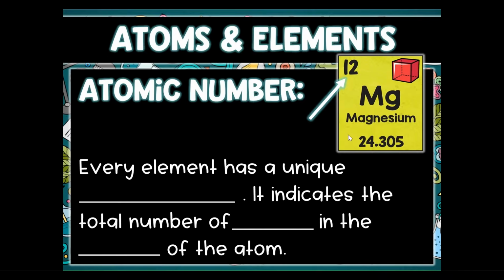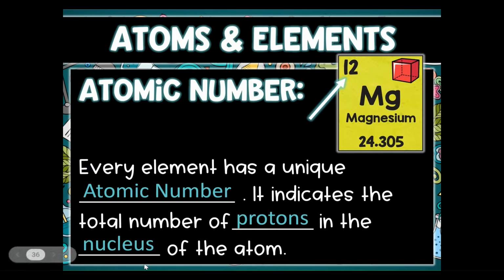There are a few things on this element box, and that is this number at the very, very top. Here we have something called an atomic number. Every element has a unique atomic number. What is the atomic number of magnesium? It is 12. It indicates the total number of protons in the nucleus of an atom. So in this example right here, we have magnesium. The atomic number tells us that there are 12 protons in the nucleus of this atom. So this number at the top on every little element on the periodic table lets us know how many protons are in the nucleus.